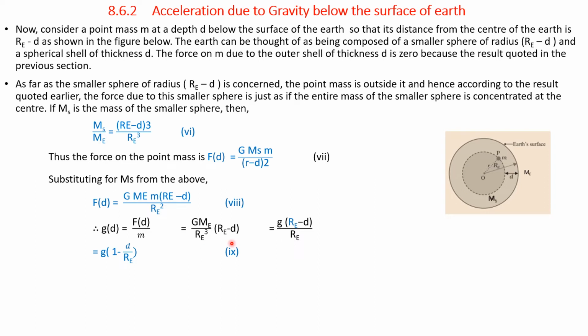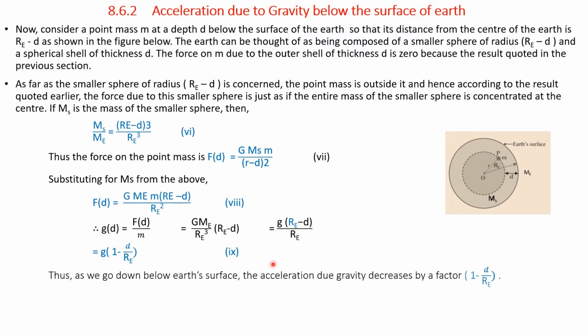Therefore, that can be written as g into 1 minus d divided by Re. Let it be equation 9. Thus, as we go down below the Earth's surface, the acceleration decreases by a factor 1 minus d by Re.